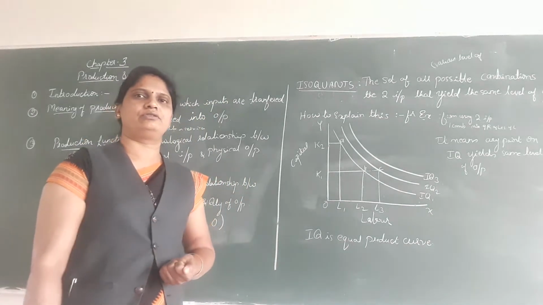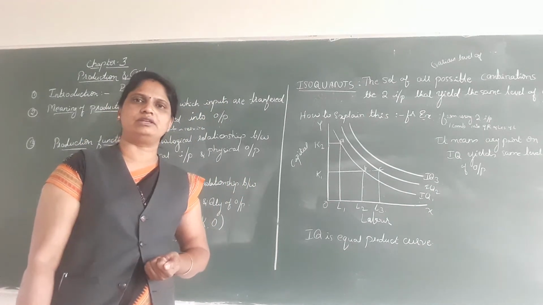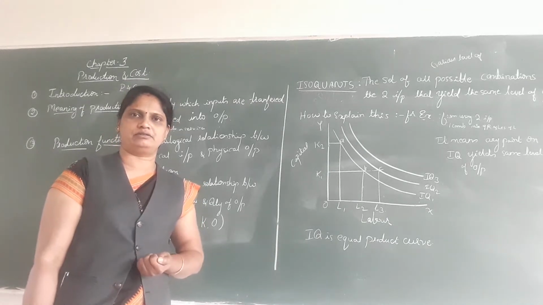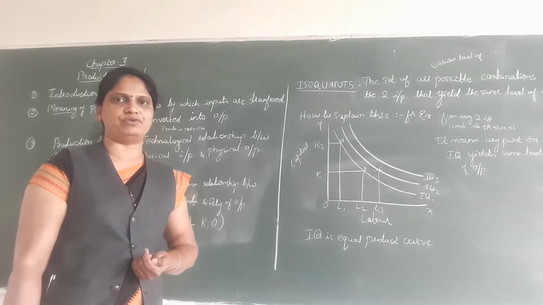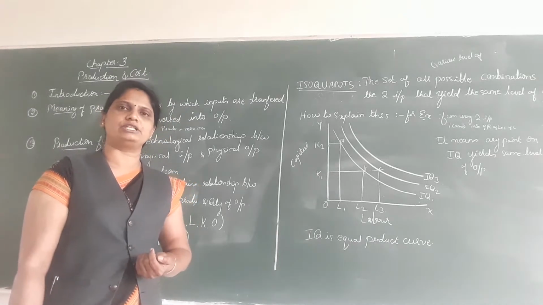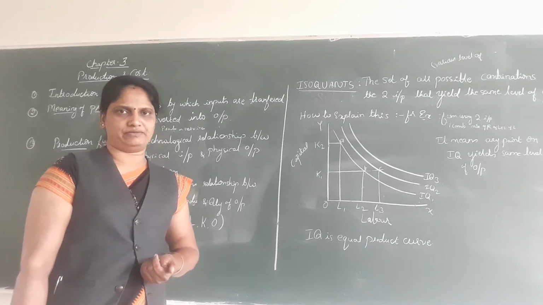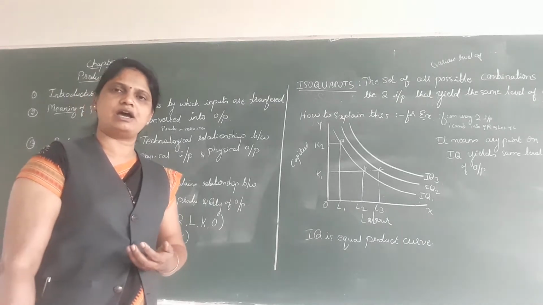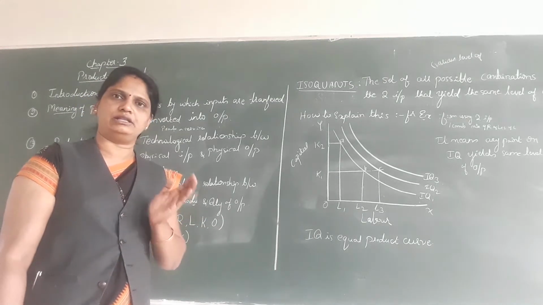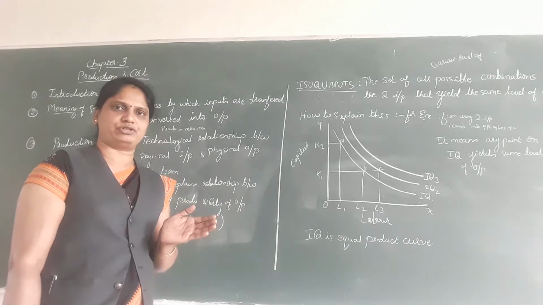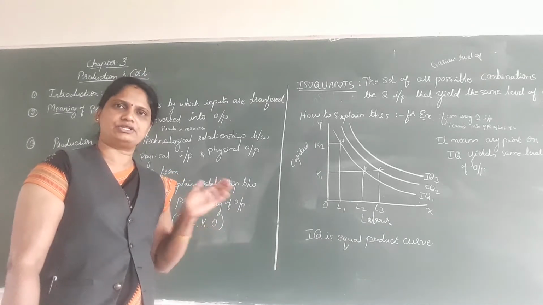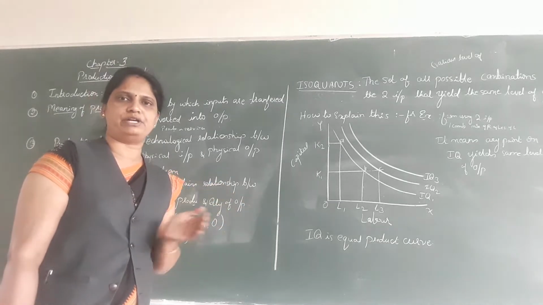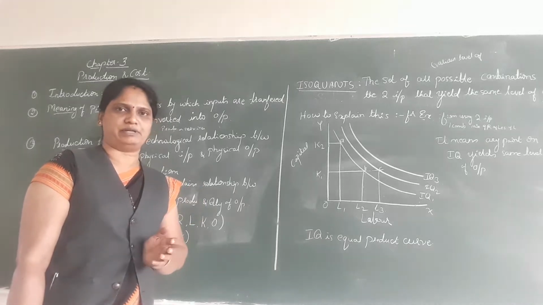Hello students, today we are going to study the new chapter, that is production as well as cost. We know that both the consumer as well as the producers are required for the smooth functioning of an economy. Previous chapters are related to consumption or the consumer. This chapter is related to production or the behavior of the producer.